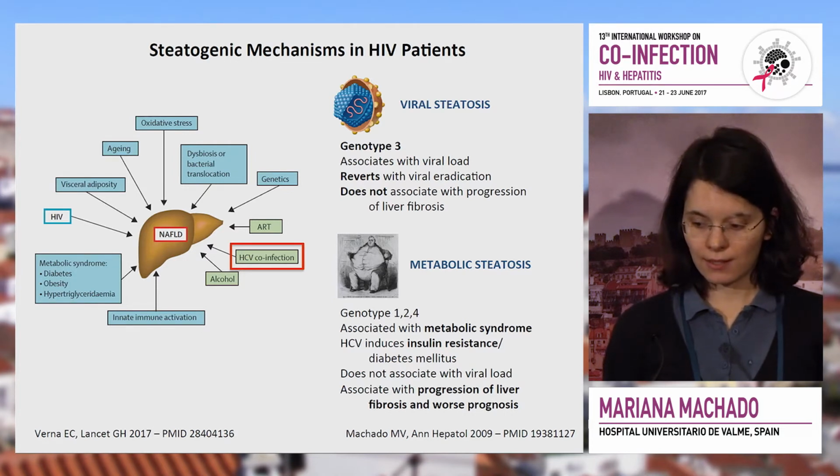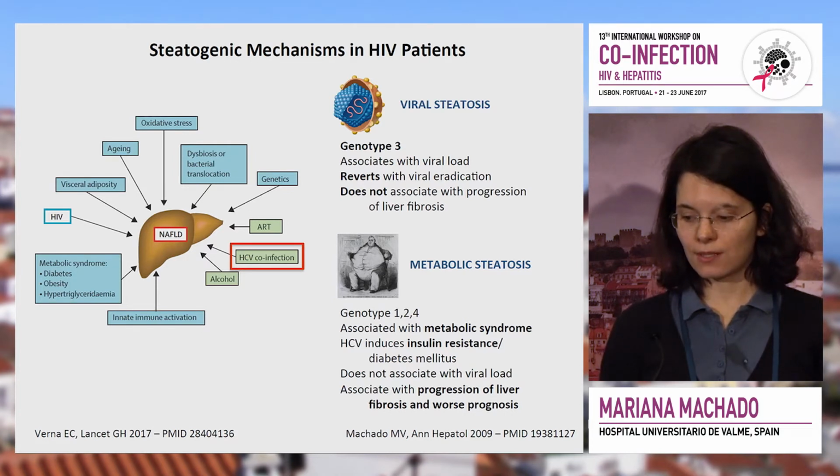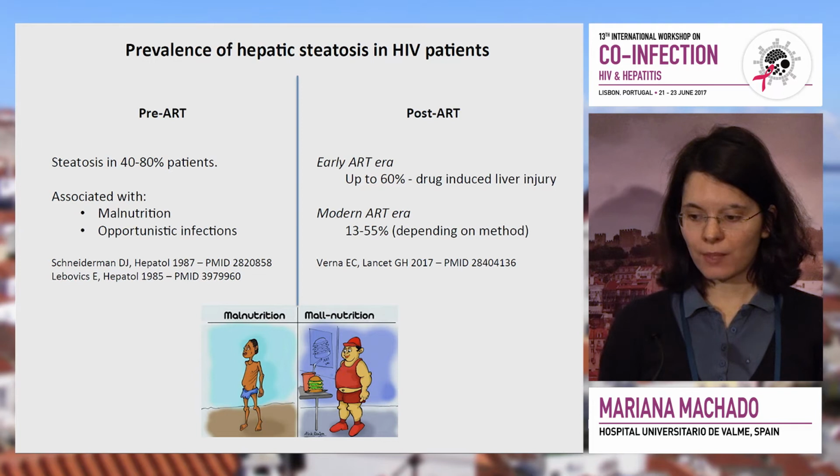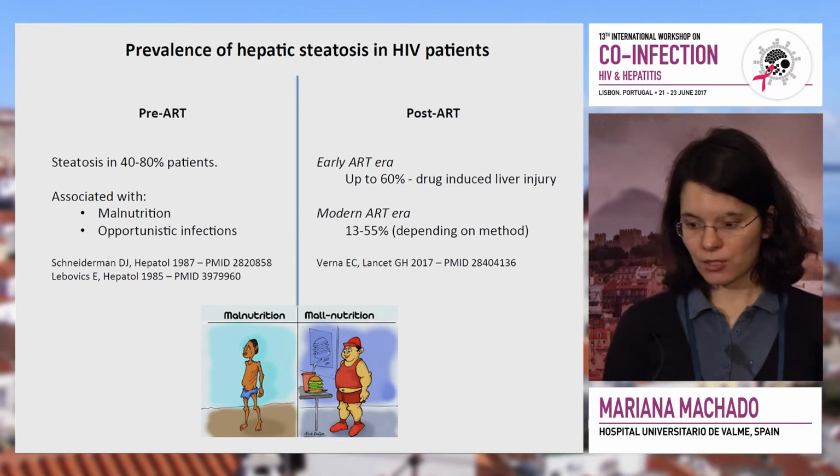For instance, it can induce insulin resistance and diabetes mellitus, or at least promote it. And we know that this type of steatosis does associate with progression of liver fibrosis and worse prognosis. So what is the prevalence of hepatic steatosis in HIV-positive patients?